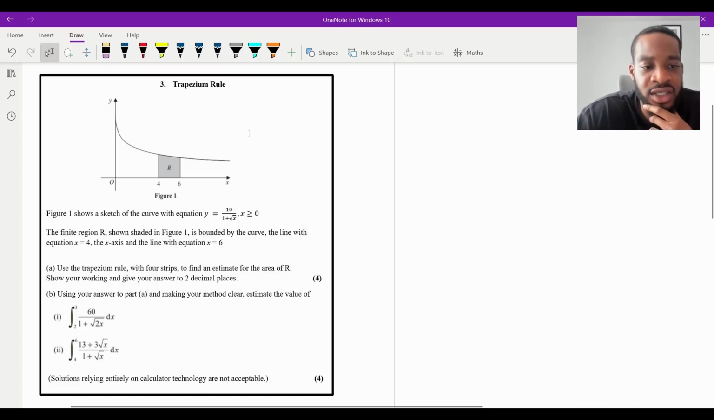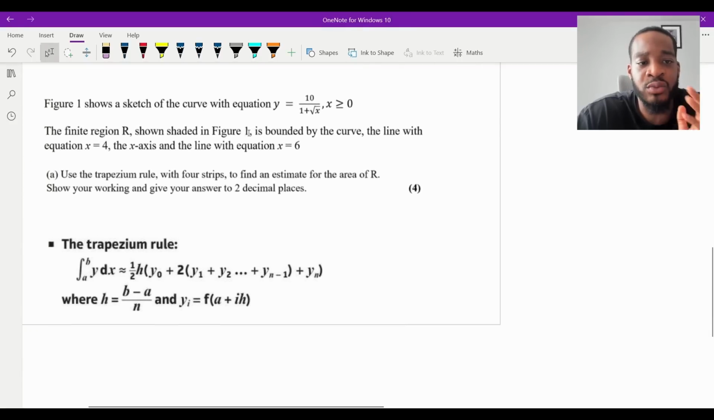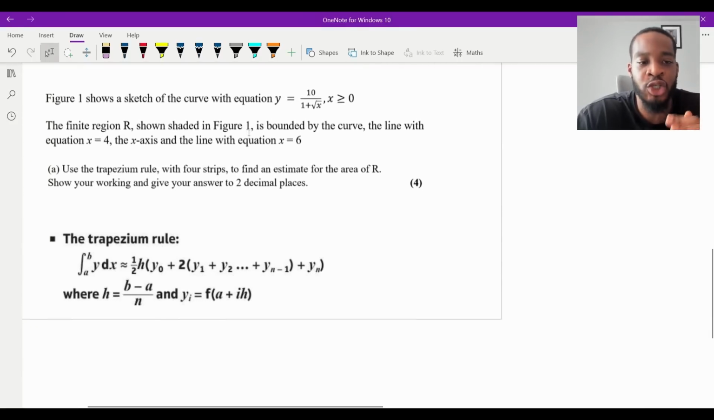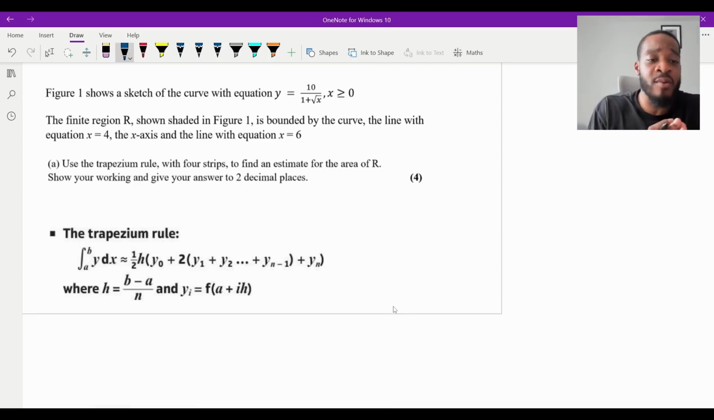Now, what I've done is I've just summarized everything we need for part A, just down here. So remember, this one is just a standard formula question. You just need to know your formula. I can't remember if it's in the formula book or not. Somebody leave a comment in the comment section, but I can't remember. But yeah, this is your formula for the trapezium rule. Just memorize it, just learn it, and just literally apply it.